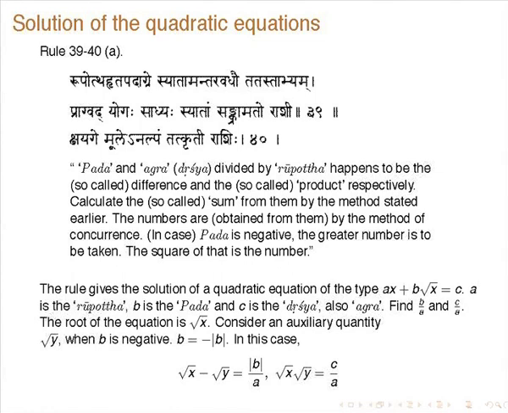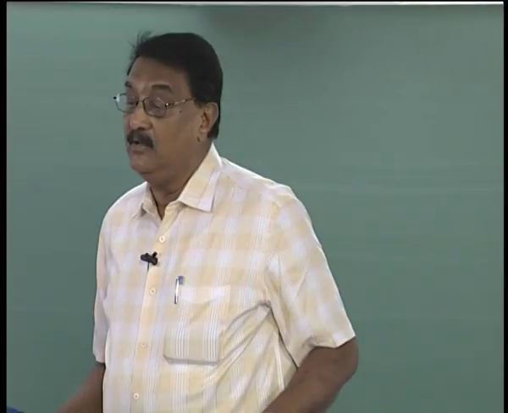mule nalpam tatkruti rashihi. Pada and agra divided by Rupottha happen to be the so-called difference and the so-called product respectively. Calculate the sum from them by the methods earlier. The numbers are obtained from them by the method of concurrence. In case pada is negative, the greater of the number is to be taken. The square of that is a number. So whatever he is doing, the Sankramana thing, it is leading him on to the quadratic equation solution.